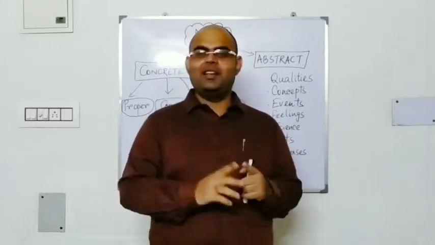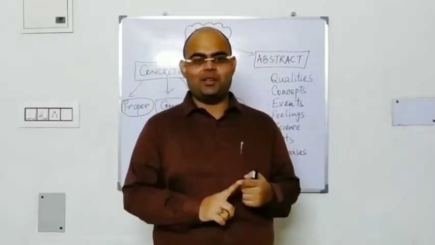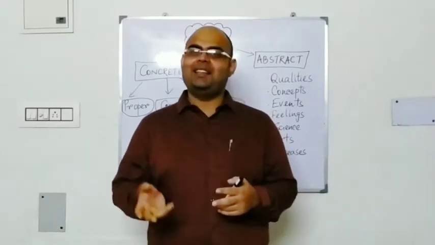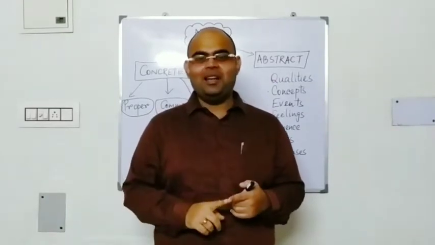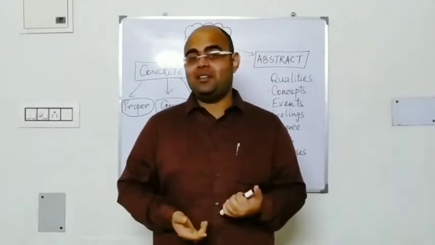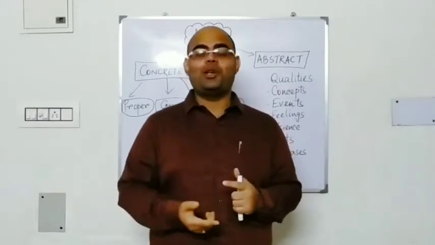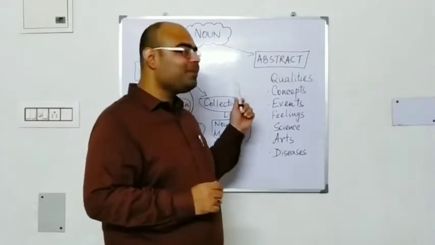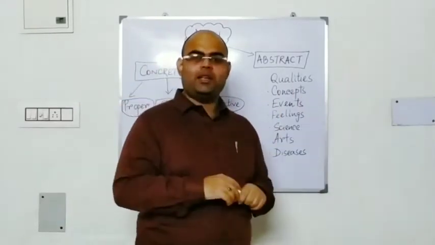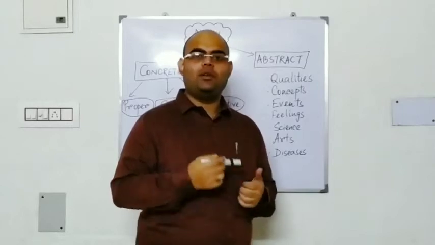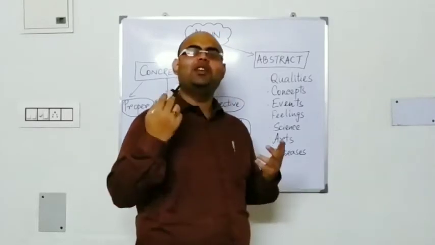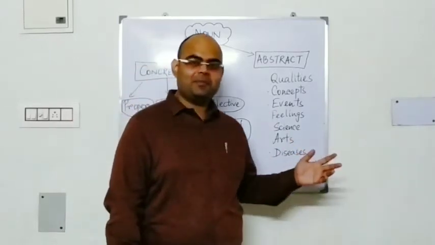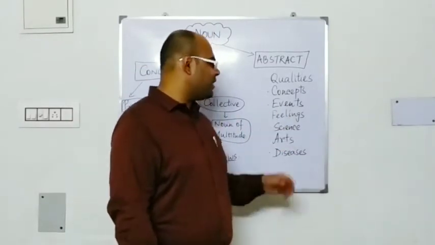Let's divide. English has a small portion, English grammar. That has another small portion, parts of speech. That has a small portion, noun. And we are doing a small portion of noun, that is classification of nouns. So, the entire subject cannot be touched or felt. It can be only thought of. So that's why the names of subjects are termed as abstract nouns.